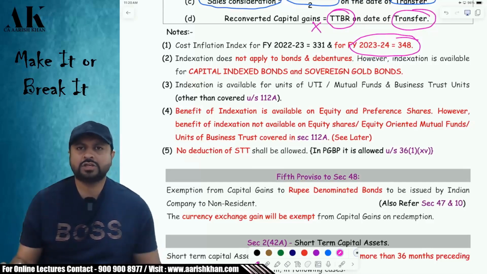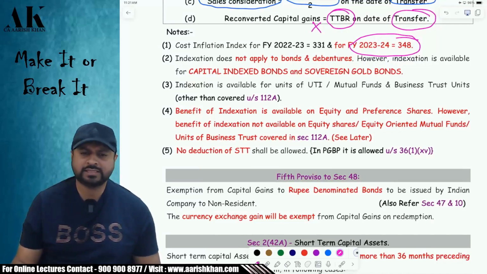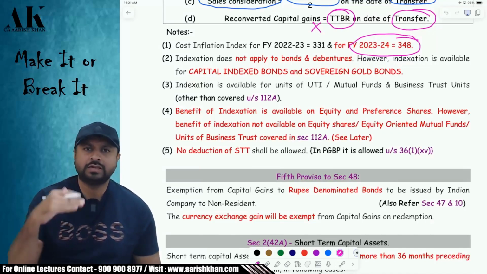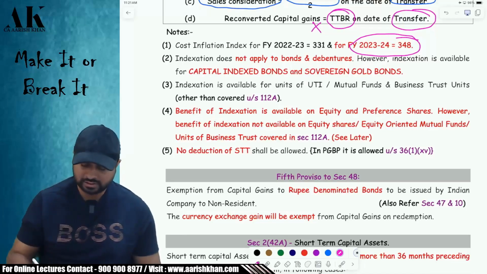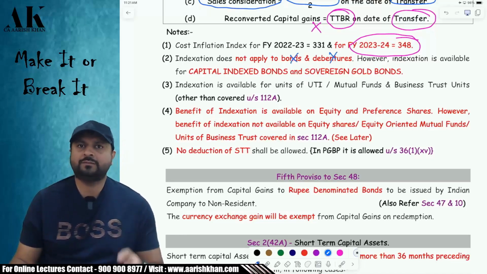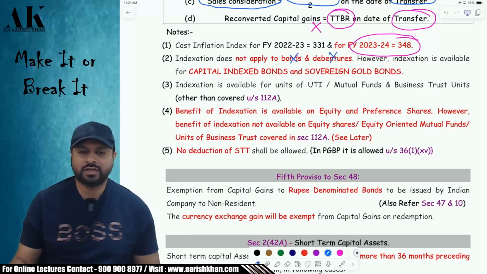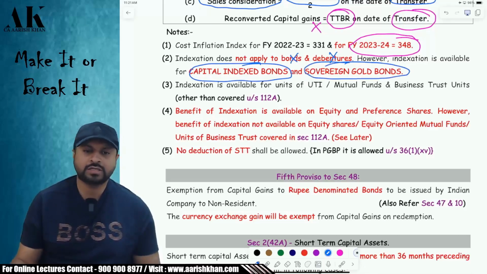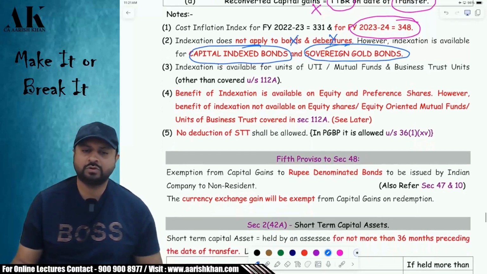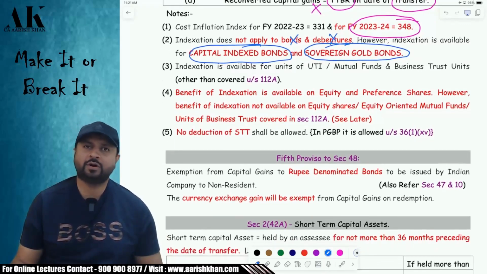Now, indexation is applied to every kind of asset except a few assets. Like I have told you, under the first proviso to 48, indexation is not available. Similarly, indexation is not available in case of bonds and debentures. But there are two special kinds of bonds which are eligible for indexation. One is known as capital index bonds. One is known as sovereign gold bonds. These are two special kinds of bonds on which you get indexation. Apart from this, you don't get indexation on any other bonds and debentures.